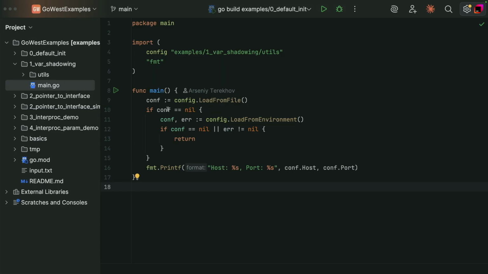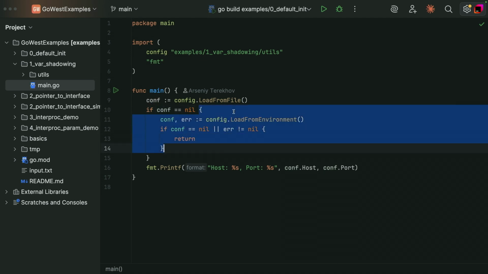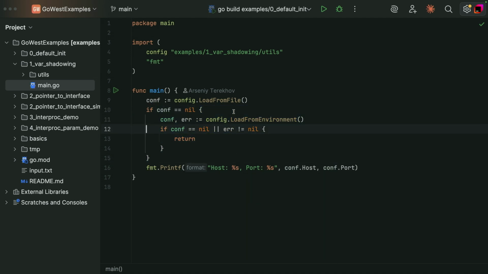Actually, let's figure it out. So there are two different config variables. This config variable and this config variable are different. They are not the same. In Go, we can declare a variable with the same name in the inner scope, like this. And then this variable will shadow the variable from the outer scope, this one. And that's why it doesn't matter what we do with the config variable here. It doesn't affect the original one, right?